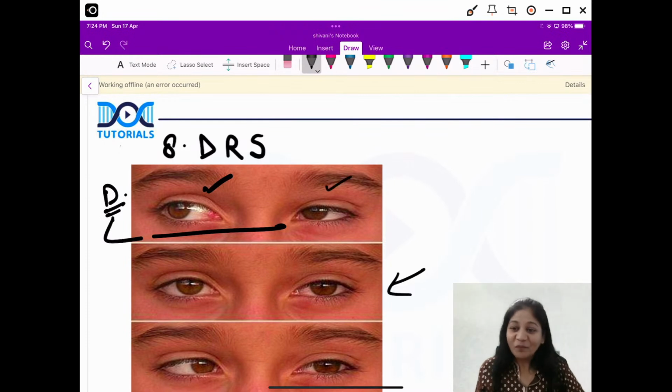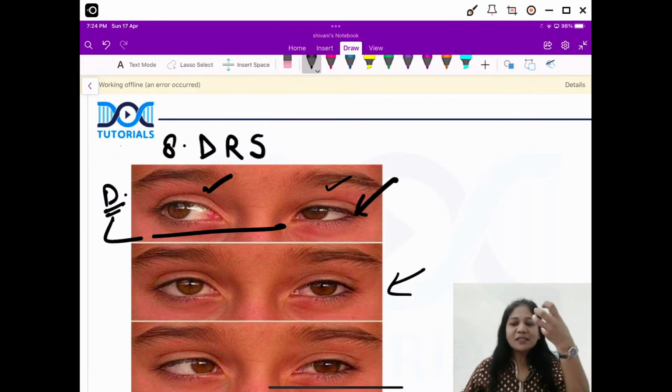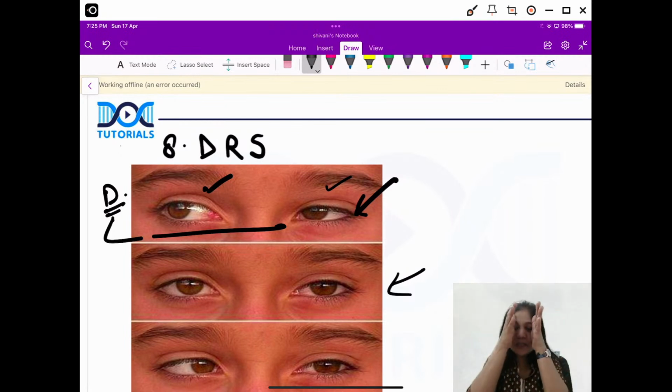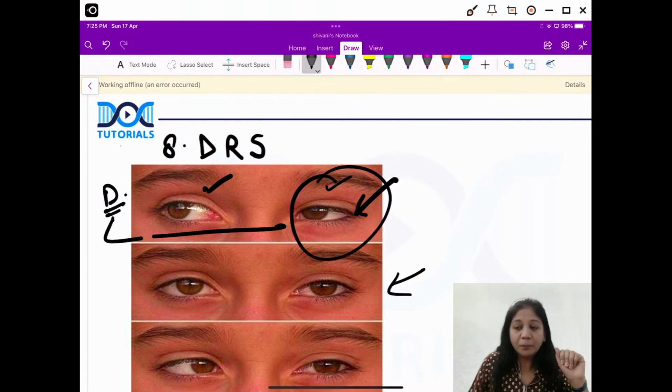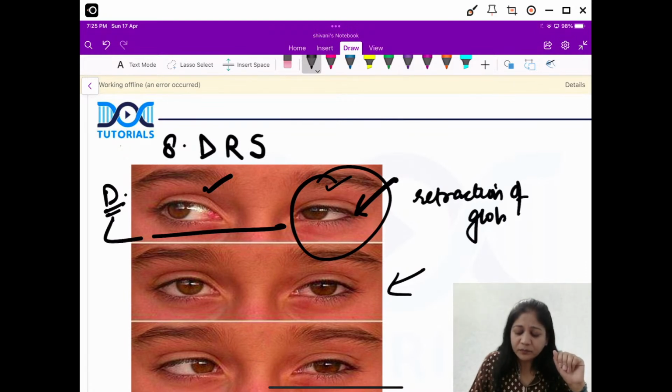But when we see carefully, we find out there's a slight retraction of the globe. The eyeball is slightly going inside. Okay, so again I'm telling you, when the patient is looking on the right side, the movements are okay. But the adduction of left side is accompanied by a small retraction of the globe. Try to appreciate this, friends.